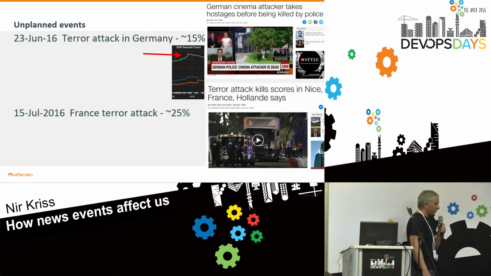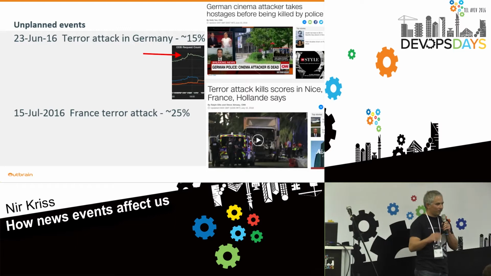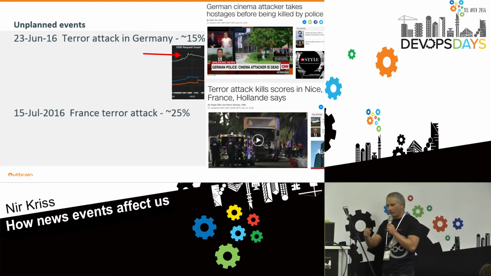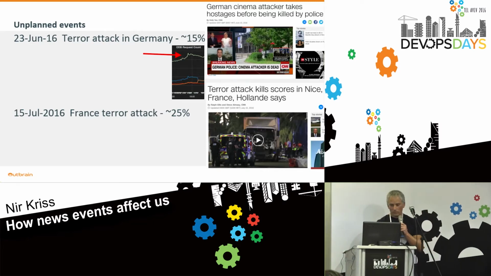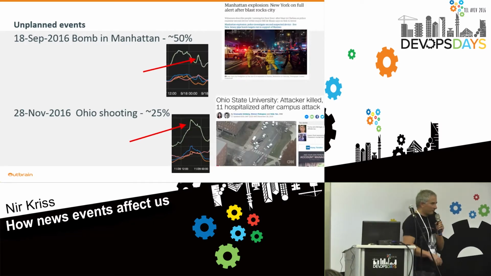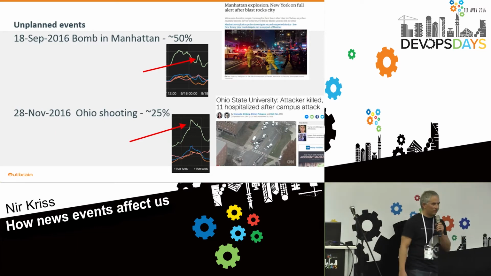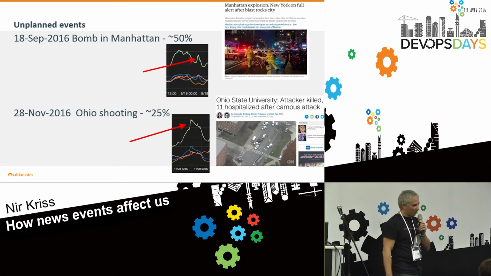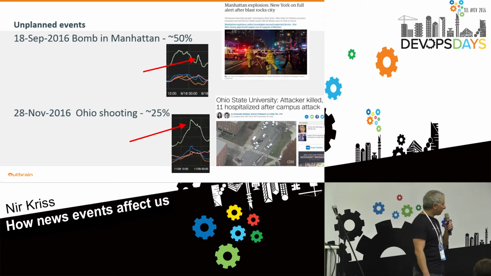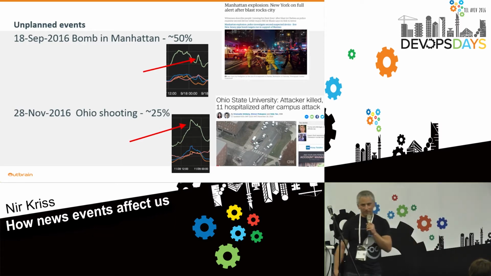Unplanned events, such as terror attacks, can cause traffic spikes. Here are 2 examples from Europe. An event in the US may cause a bigger spike due to the scale of the US traffic. Like in this example of the bomb in Manhattan, a traffic rise of 50%, totally unexpected.